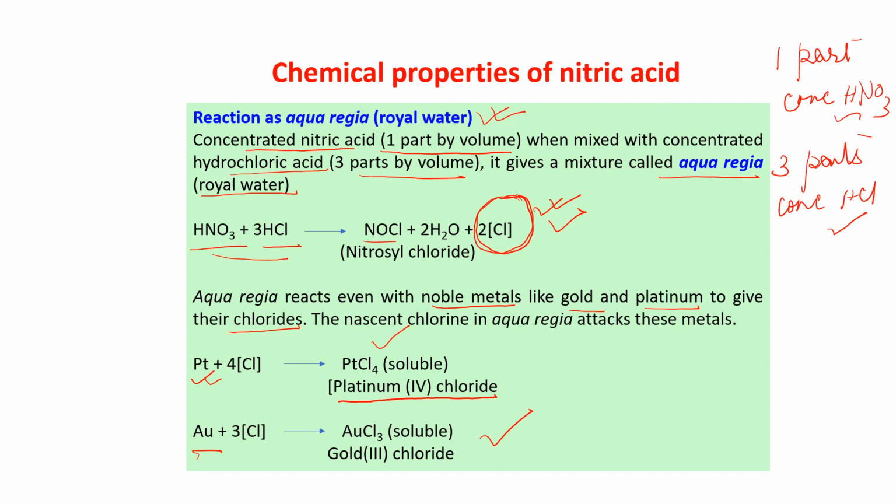And here the aqua regia is similar to what we have read in the HCl chapter. So if you read one, you can correlate with the other chapter also, and like that only you have to study. Okay, so these are the chemical properties of nitric acid. The chemical properties of nitric acid end here.